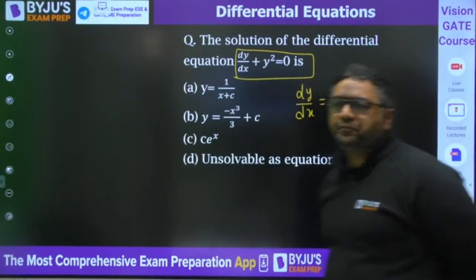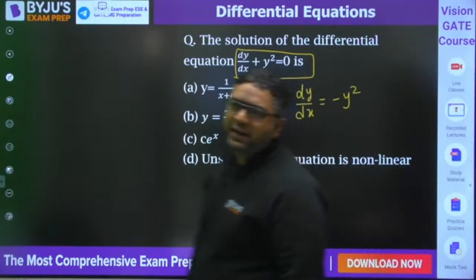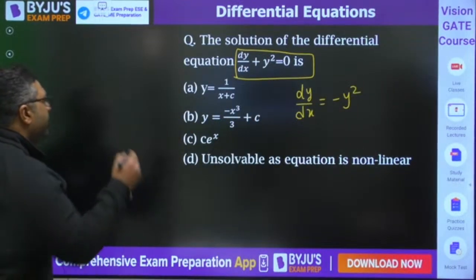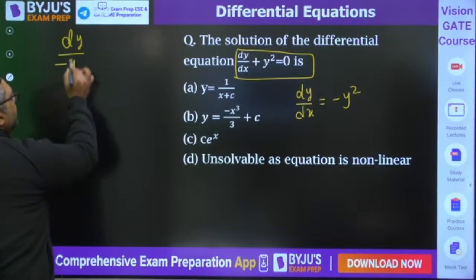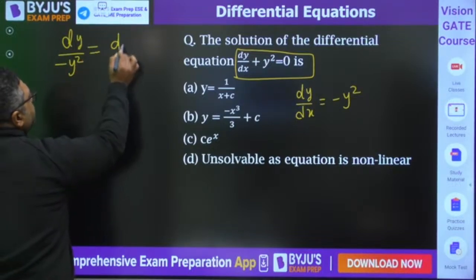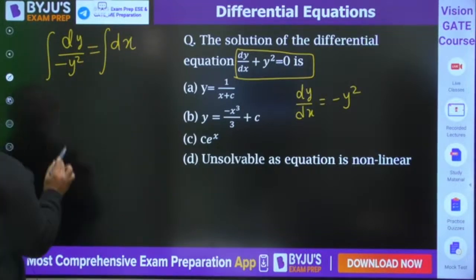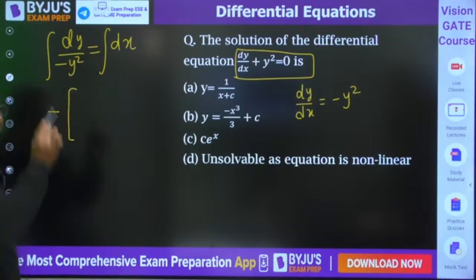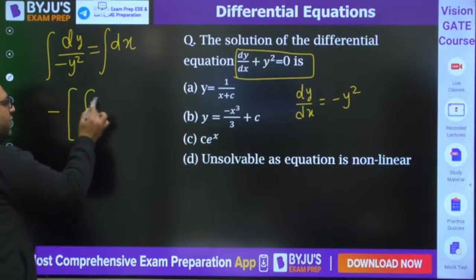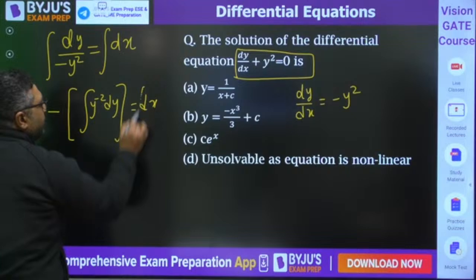Okay. So guys, if you see this equation, I feel variable separable is very easy in this, because you can just write dy by minus y square is equal to dx. Okay. And if you just integrate, I feel you would get it very easily. If you take the minus here, what is the integration of minus y to the power minus 2 dy? You can very easily write it. That is going to be equal to the integration of dx plus c.